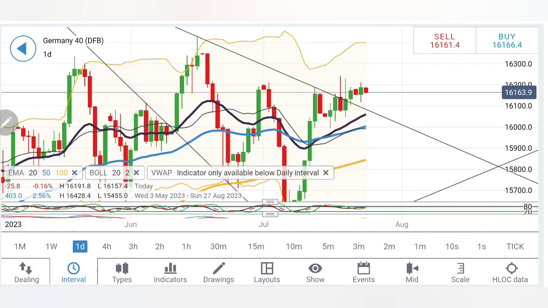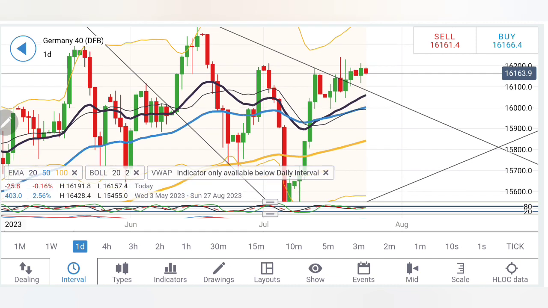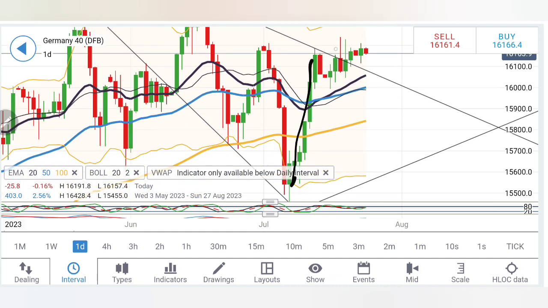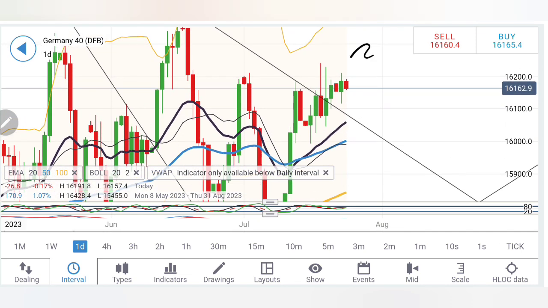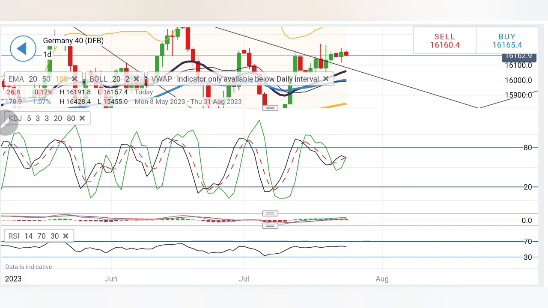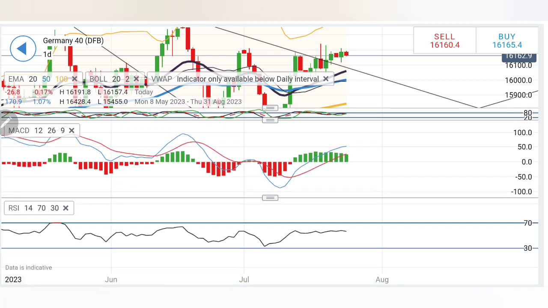Coming to the daily charts. On the daily charts, moving averages have crossed over, trading with divergence, trading bullish. Also, you can see this V-shaped recovery. Since then, we have seen it forming a flag here. And look at the daily charts. If you observe, you will find lower highs, higher lows. So it is just consolidating here. And see, the stochastic is flat, the MACD is willing to convert, the RSI is flat.